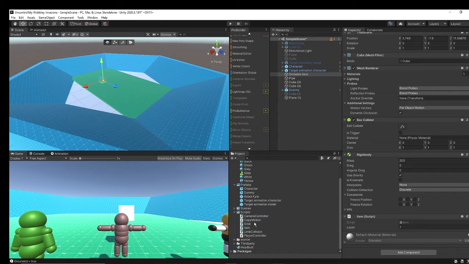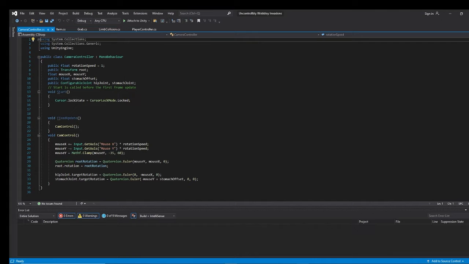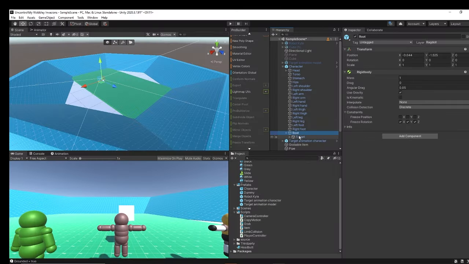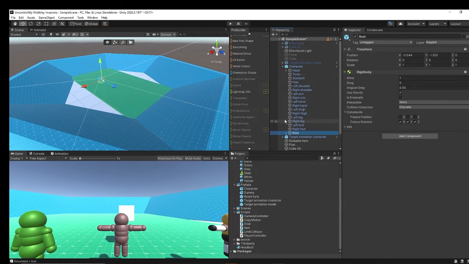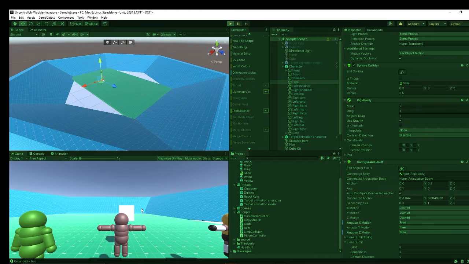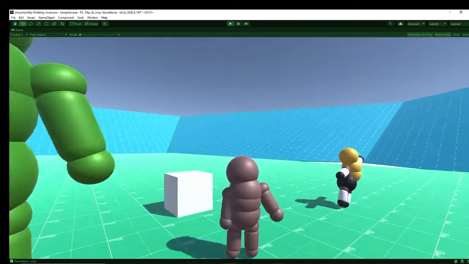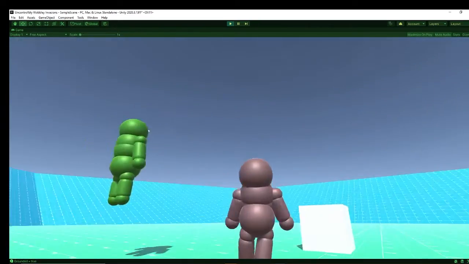The first thing I would like to show is the camera controller. For the camera controller script we are taking the reference of the root, which is a game object that the camera is attached to. And this game object root is connected to the hips. As I rotate the camera, the hips move according to the camera as well. So what I'm talking about is this motion here. The hips are moving and rotating the player to the direction my mouse is pointing at.